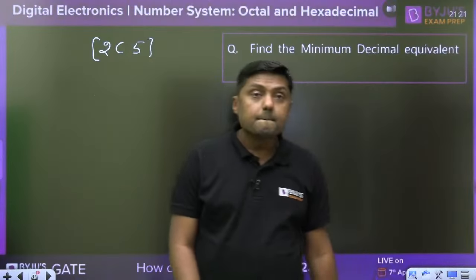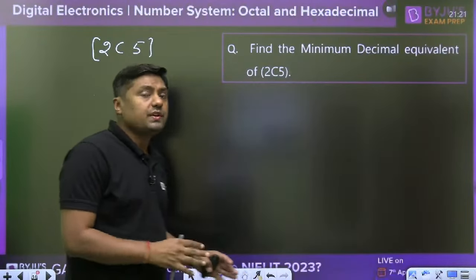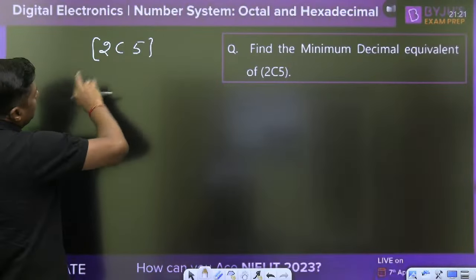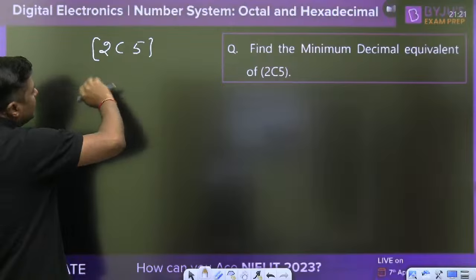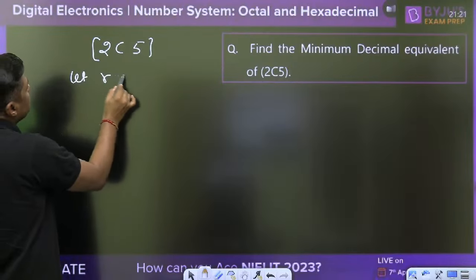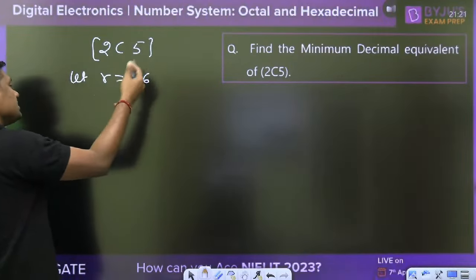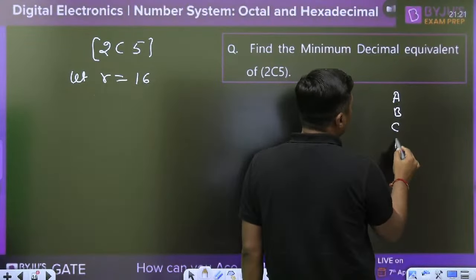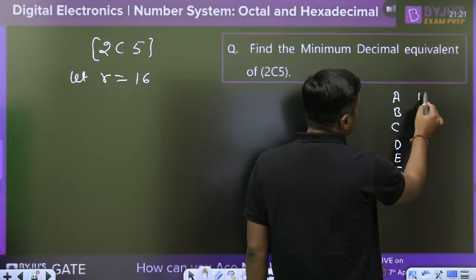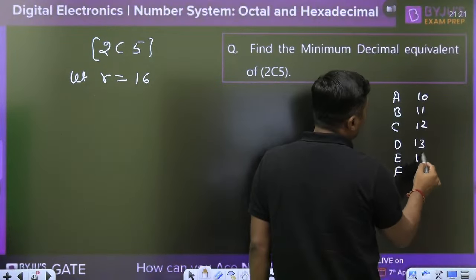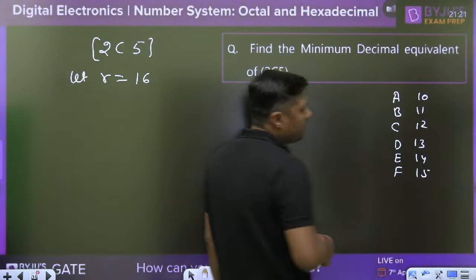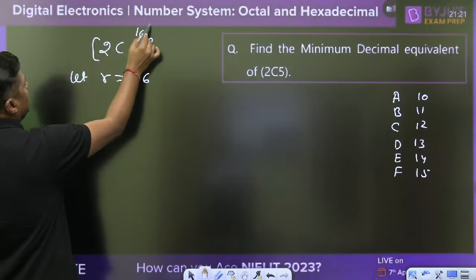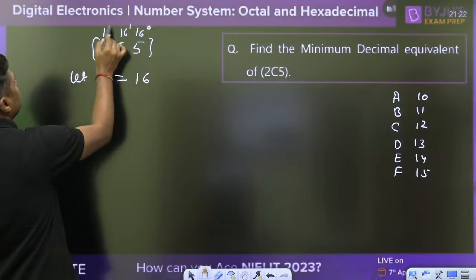Okay then. When I am saying that it is 2C5, normally what we are thinking is that if C is given, we are saying let the base be 16. Because when the base is 16, we have the symbols A, B, C, D, E, F: 10, 11, 12, 13, 14 and 15. When I am taking the base 16, it will become 16 to the power 0, 16 to the power 1, 16 to the power 2.